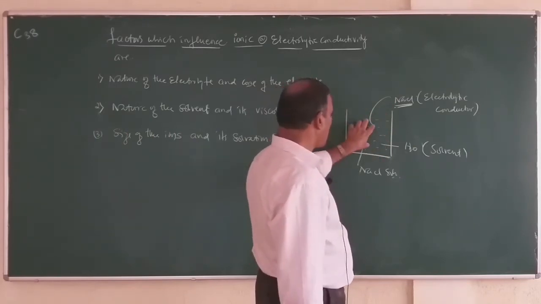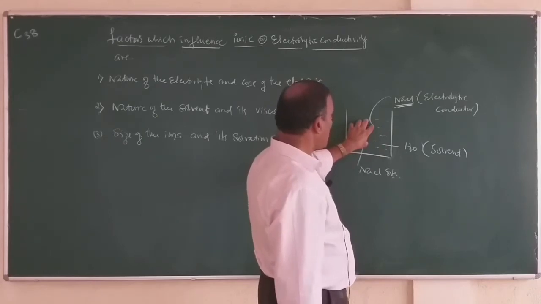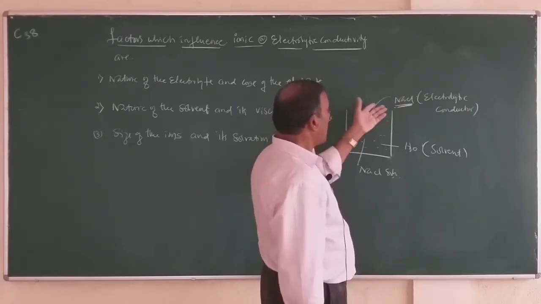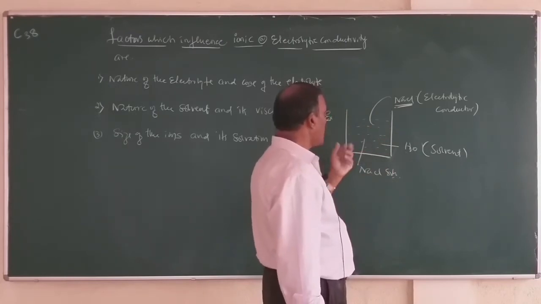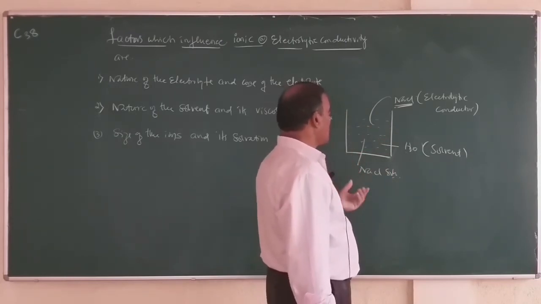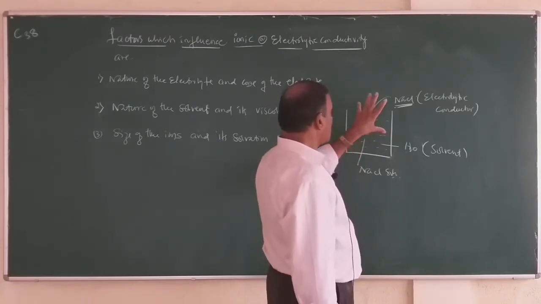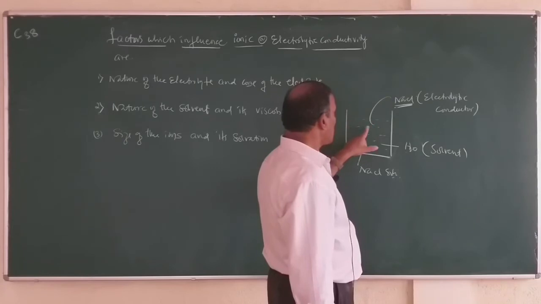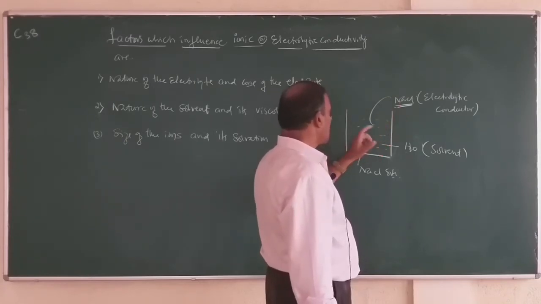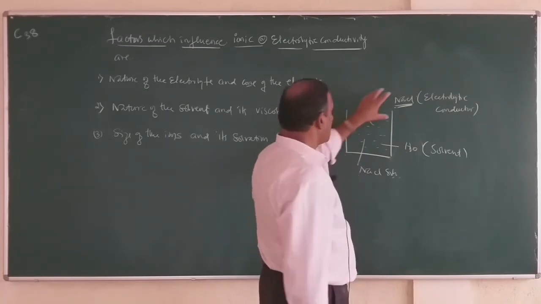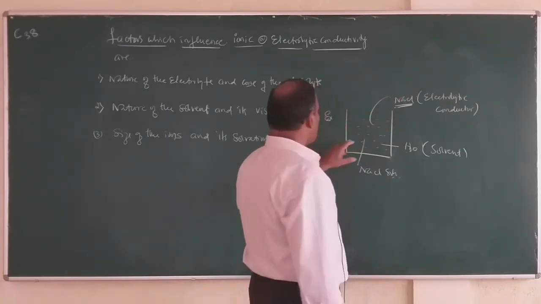The conductivity of this solution depends upon the number of the ions and also the velocity of the ions. If the number of ions are more and velocity is more, conductivity is also more. So, here if the size is large, the velocity is less or movement is less, conductivity is less. So, this is the third factor, size of the ions and also solvation.